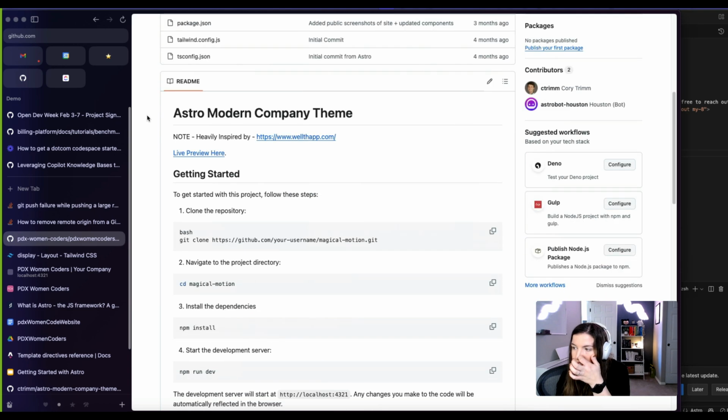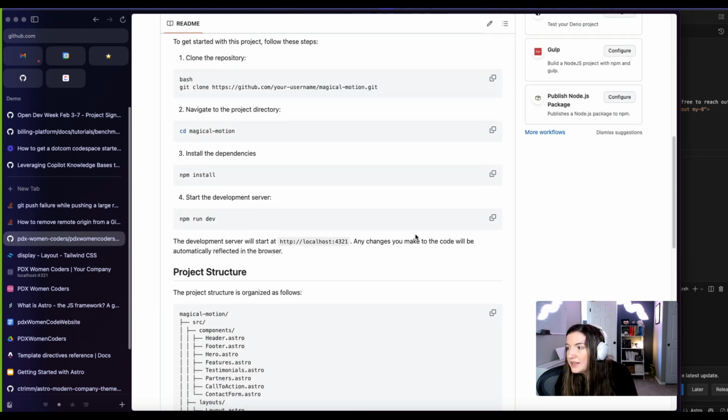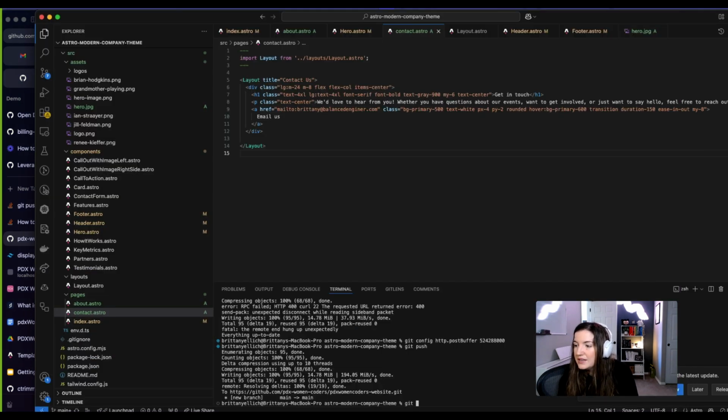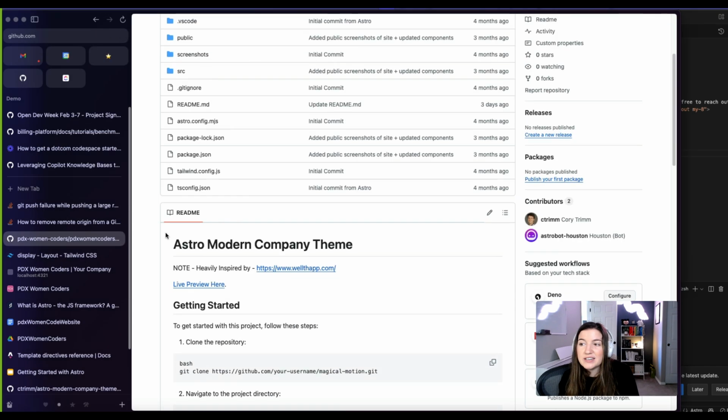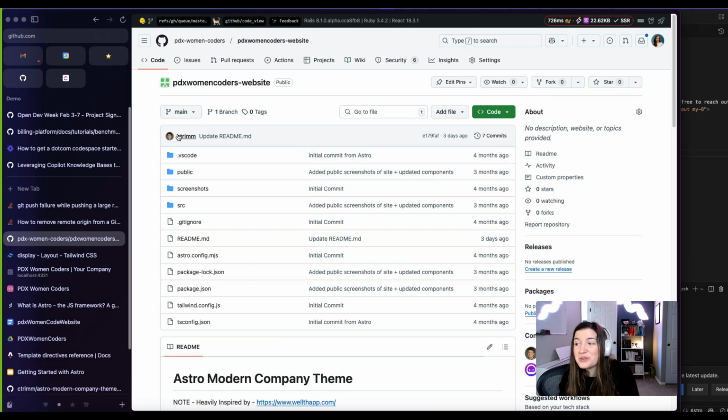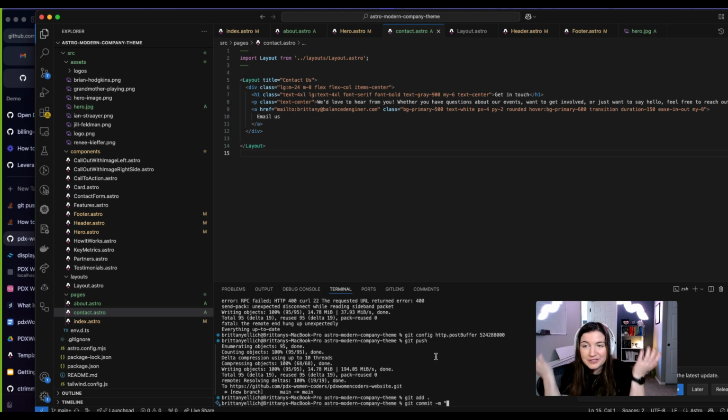Cool. All right, so let's see here. Git add. One of the cool things that this does is this keeps all of the existing Git history, which is kind of nice if you want to look into it, but you can also remove that if you'd like by just deleting the Git files and creating a new Git repository. But I kind of like seeing the Git history just to see everything that has happened on it previously. So we're going to say make PDX Women Coders site.